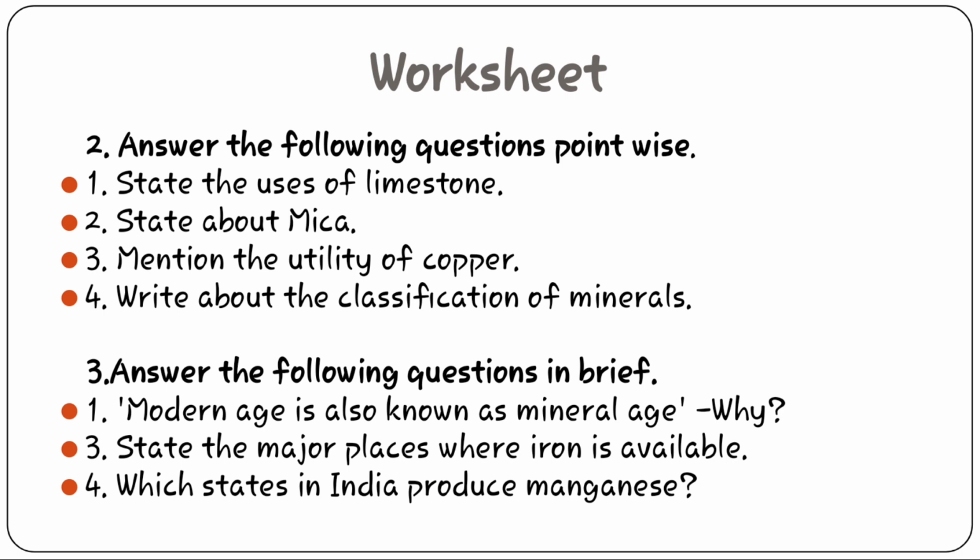Maximum iron ore is obtained from Karnataka state in India. Odisha, Jharkhand, Chhattisgarh and Andhra Pradesh are other producers respectively. Besides, iron ore is also found in Goa, Rajasthan, Tamil Nadu, Maharashtra, Madhya Pradesh, Kerala, UP and Assam. Both the things are same. This I have written in point wise. In textbook it is written in sentence, means continuously it has written.